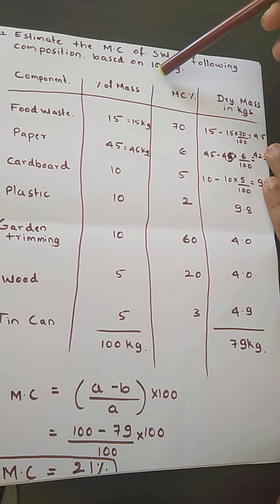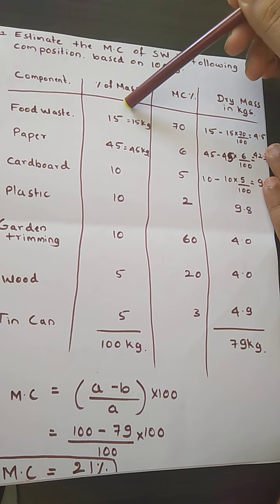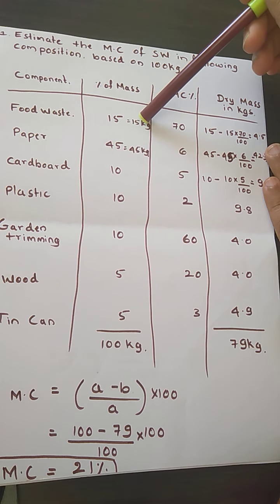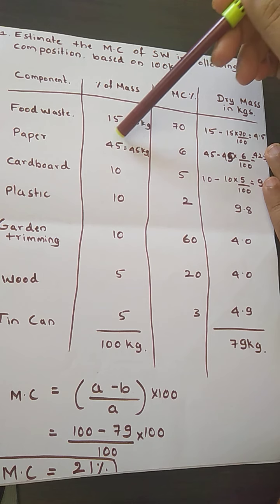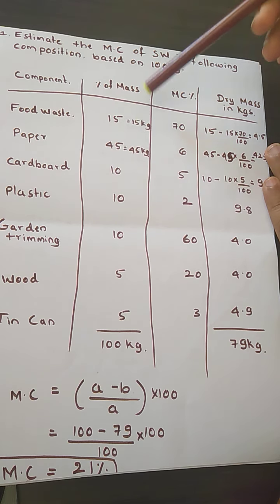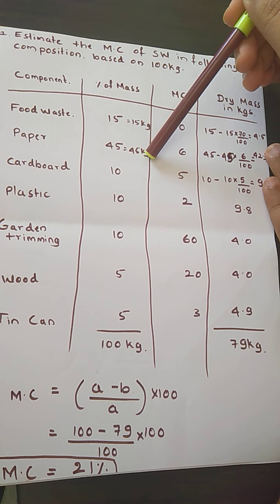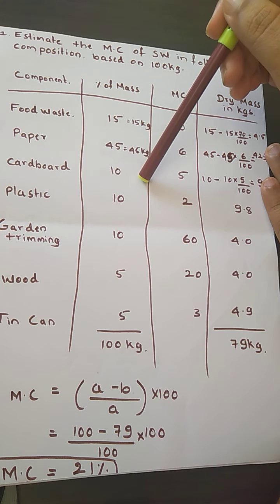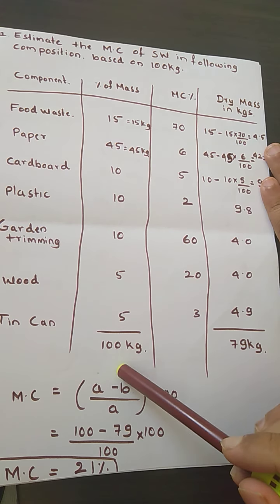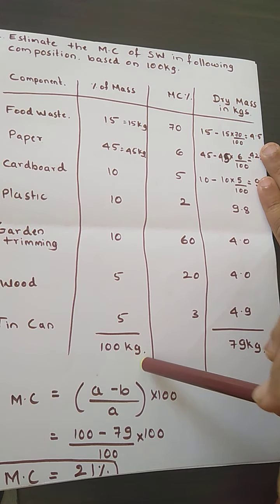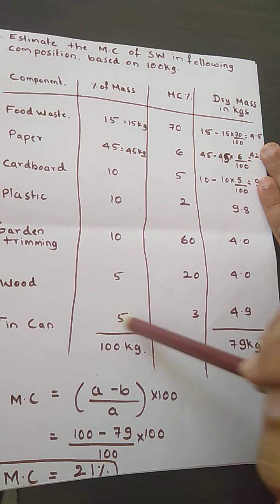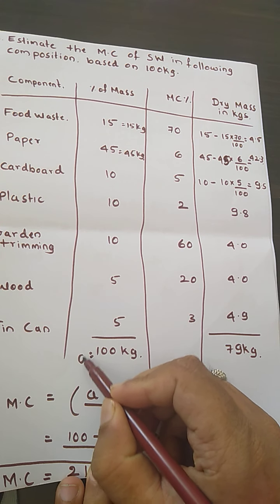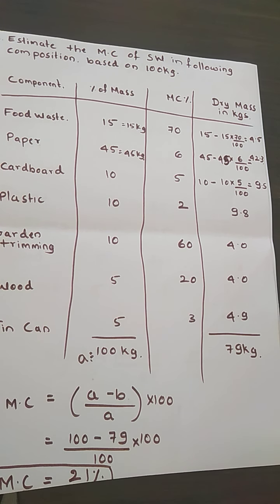If you take 15% of 100 kg, how much food waste are you going to get? 15 kg. Similarly, how much will the paper waste be? Here it is in terms of percentage. So 45% of 100 kg, you are going to get 45 kg. Then cardboard is 10% of 100 kg, so you get 10 kg. If you add all of these, you are going to get the 100 kg weight. So this is your A. Okay, this is your value A.